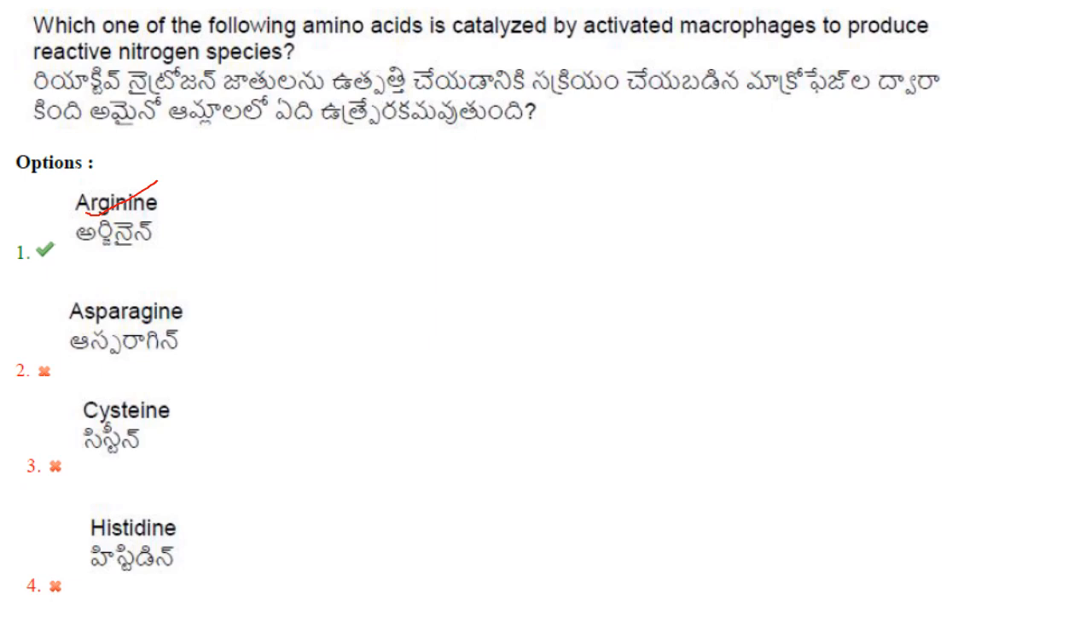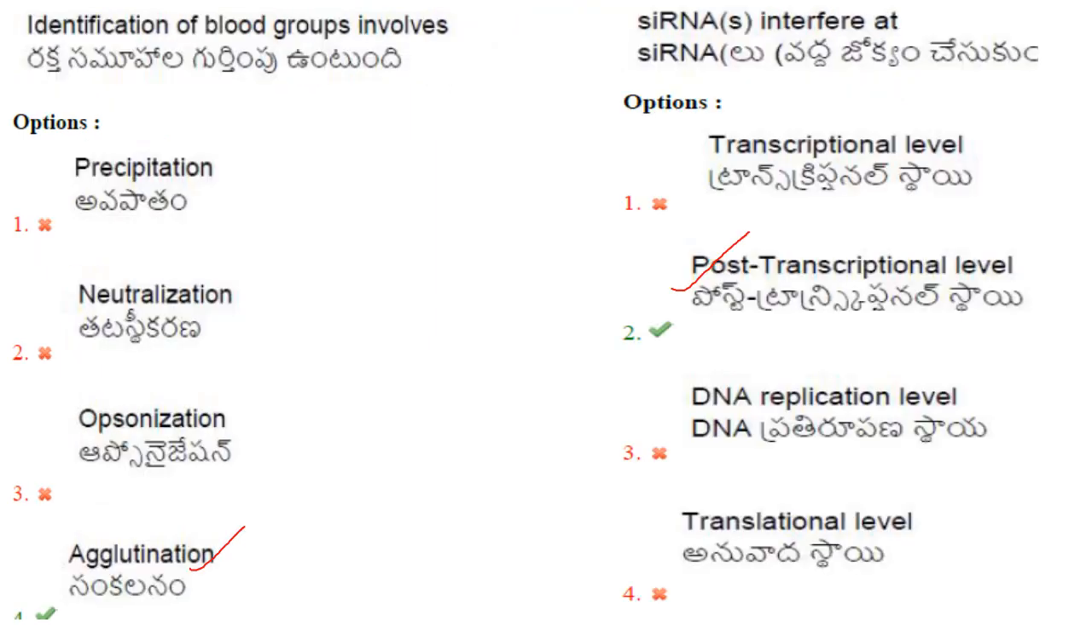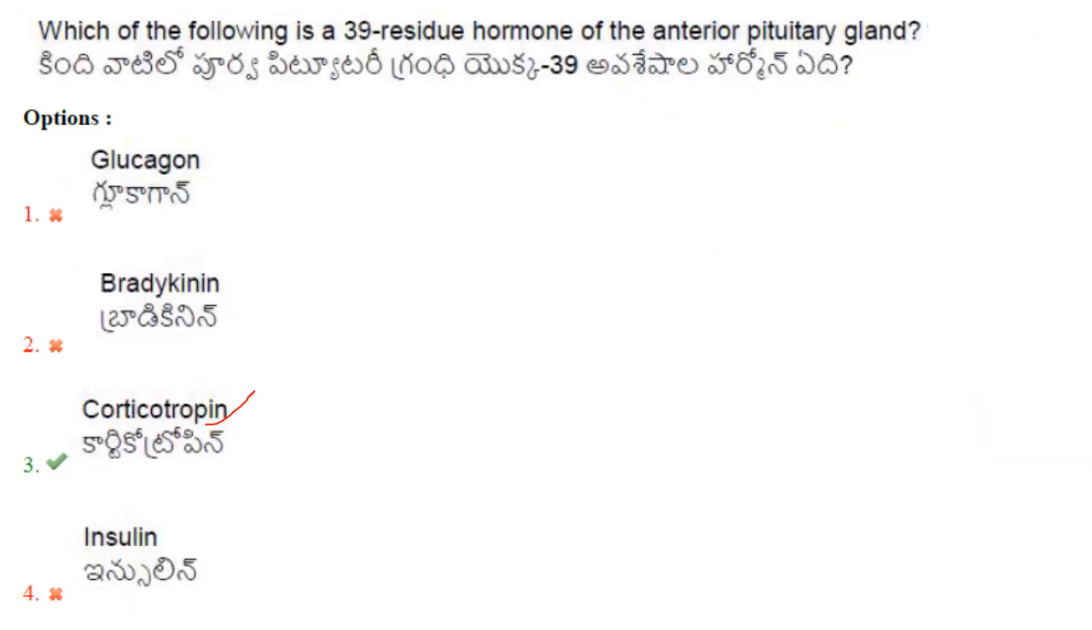All these are direct questions. Then identification of blood groups involves the principle of agglutination. Answer is option 4. Then siRNAs interfere at... So siRNA is interfering at the post-transcriptional level. Then which of the following is a 39 residue hormone of the anterior pituitary gland? It is corticotropin. Answer is option 3.